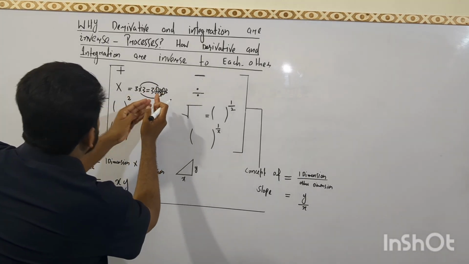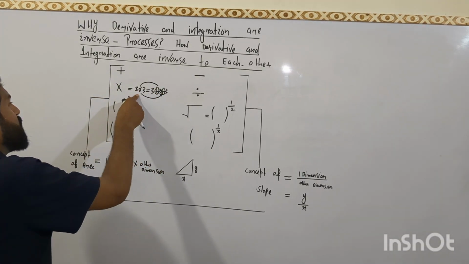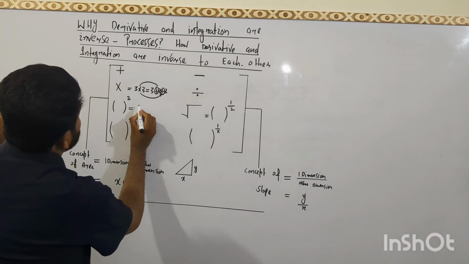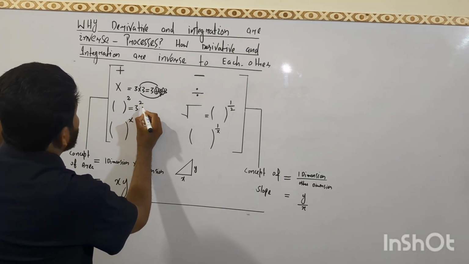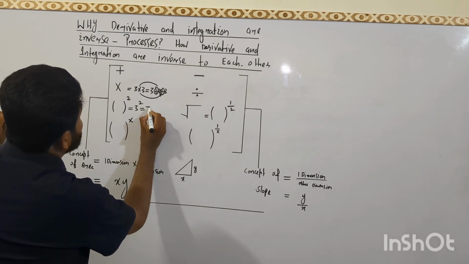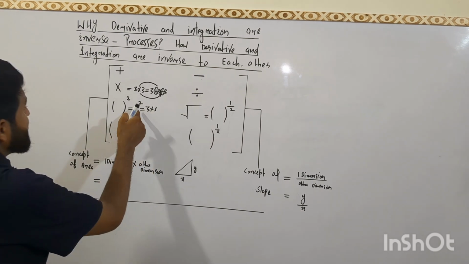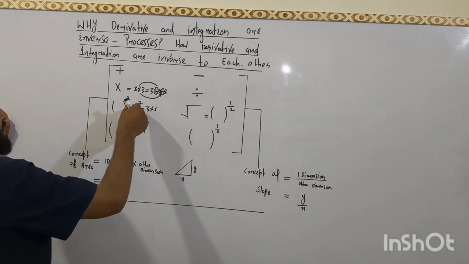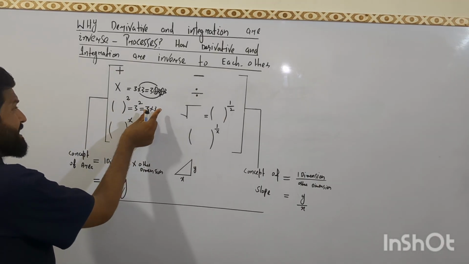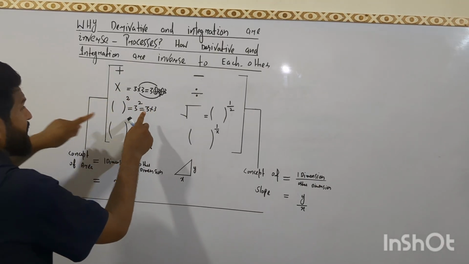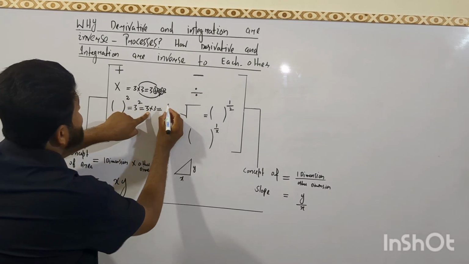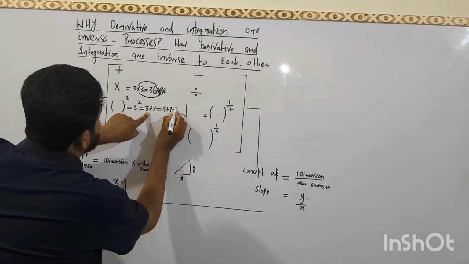So by adding, we come to the definition of multiplication. Similarly, what is square? For example, 3 square means 3 multiplied by 3. It means square comes from multiplication. Square, 3 power 2, basically comes from multiplication. And what is that multiplication? It simply means 3 plus 3 plus 3.